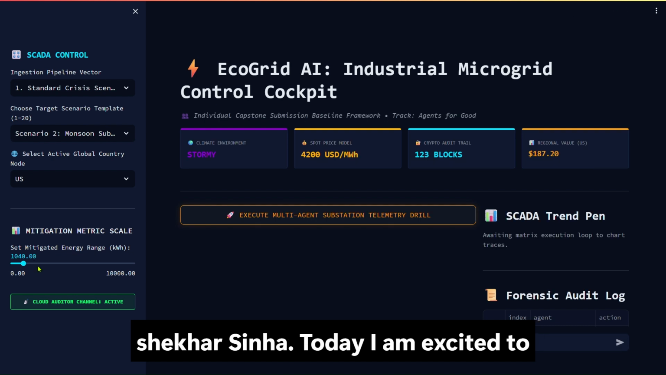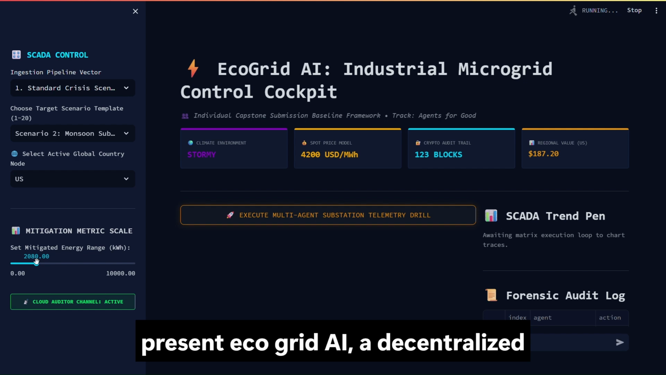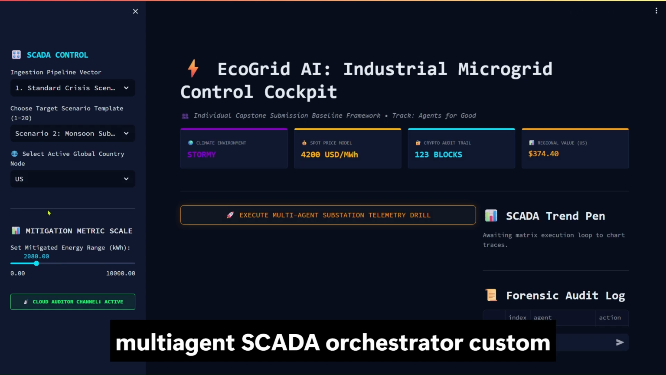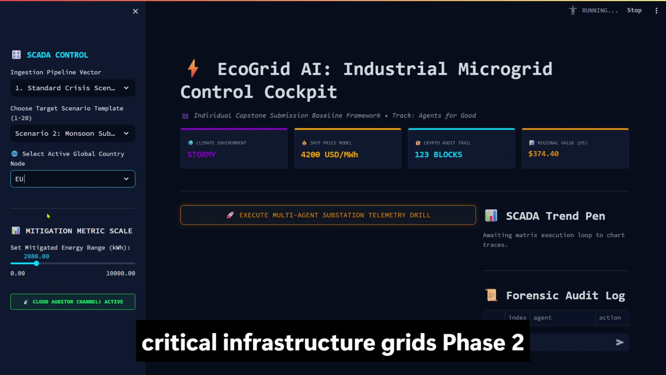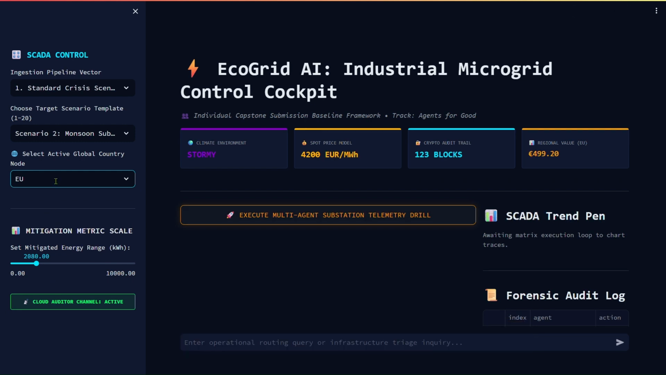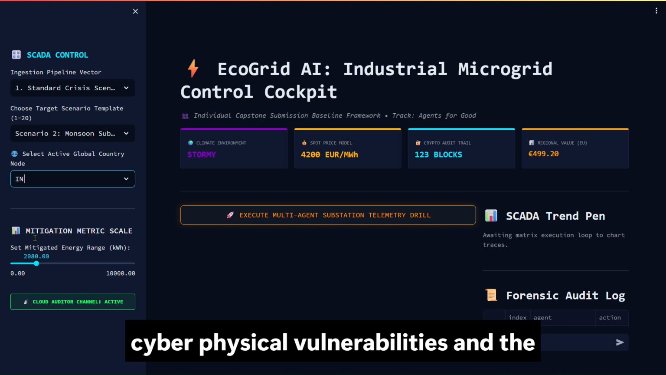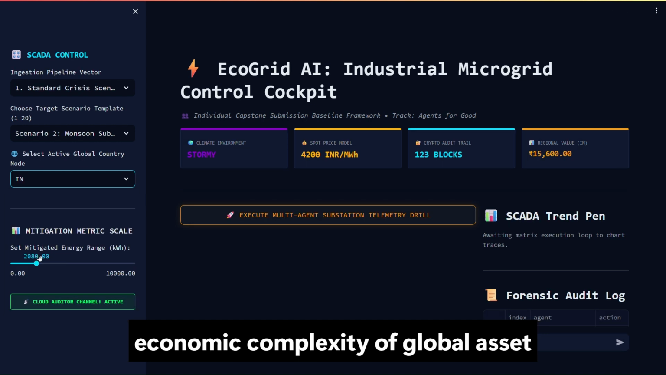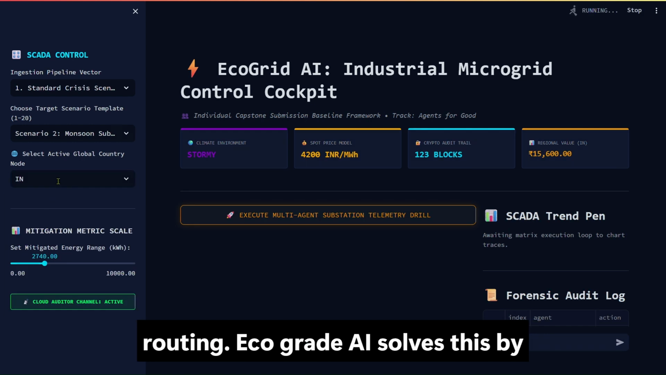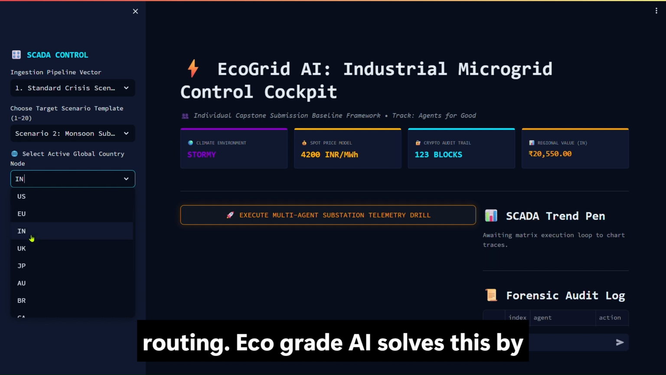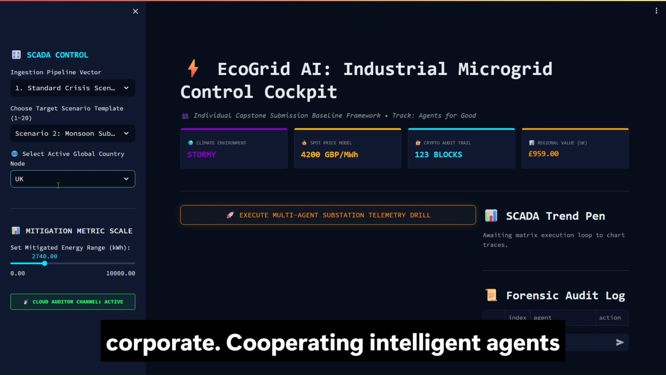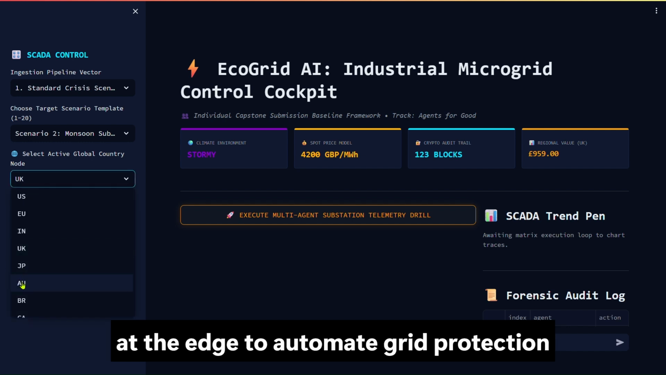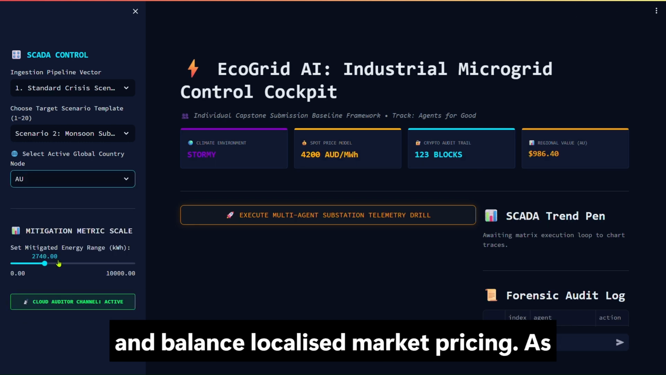Today I am excited to present EcoGrid AI, a decentralized multi-agent SCADA orchestrator custom built for the agents for good track. Critical infrastructure grids face two massive modern challenges: structural cyber-physical vulnerabilities and the economic complexity of global asset routing. EcoGrid AI solves this by deploying a network of independent, cooperating intelligent agents at the edge to automate grid protection and balance localized market pricing.